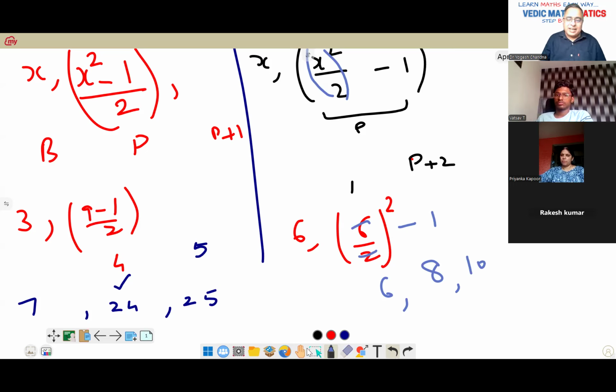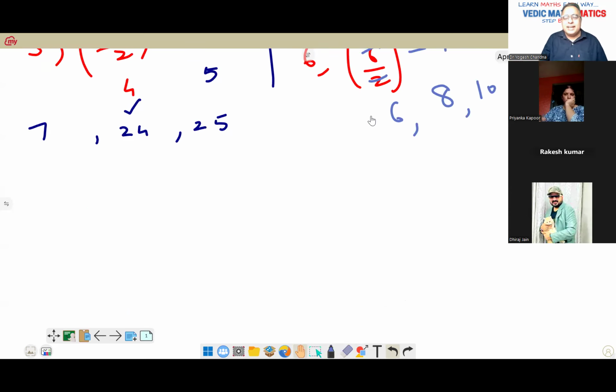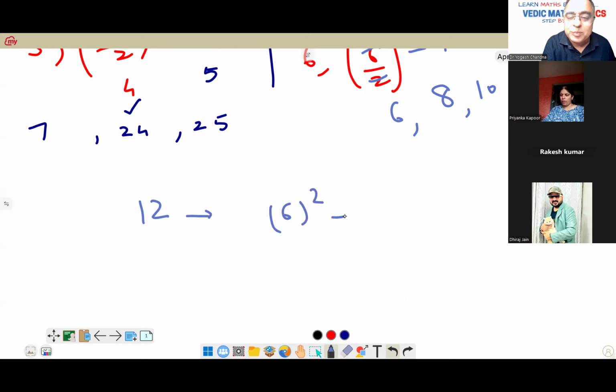So we took 12. Dheeraj, what was for 12 coming? The 12 was 34, 35. You found 35 and 37. So see now, 12 means if I divide, 6 square minus 1, so 35 and 37.